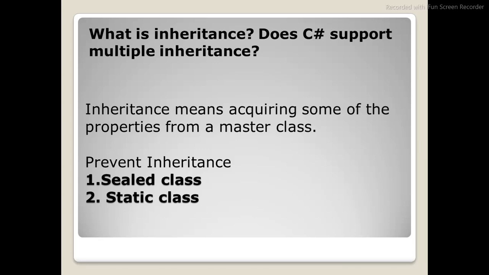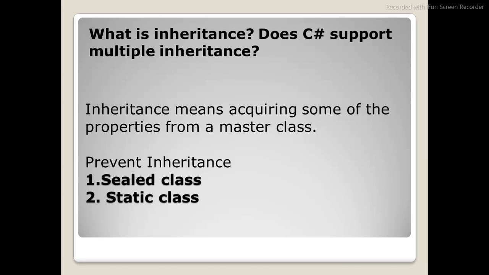So there is a way we can prevent inheritance using sealed class and static class. Static class cannot be inherited, sealed class cannot be inherited. So does C# support multiple inheritance? For this question the answer is no. C# will not support multiple inheritance, but it supports multi-level inheritance in the form of interfaces that I have already explained to you. Multi-level inheritance is different, multiple inheritance is different.